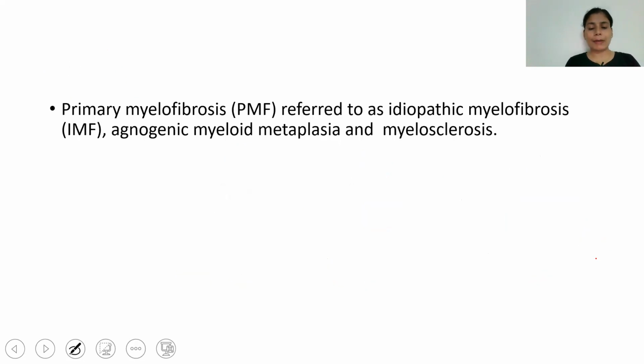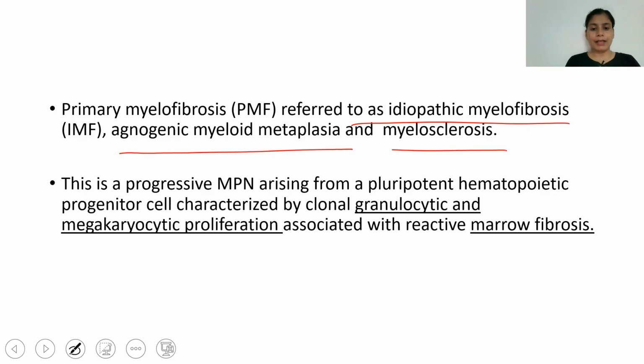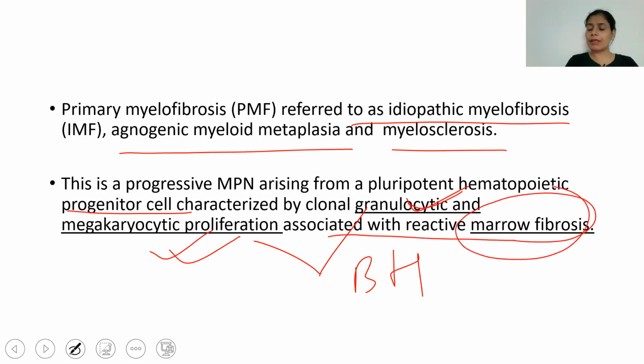Primary myelofibrosis is referred to as idiopathic myelofibrosis or agnogenic myeloid metaplasia or myelosclerosis. This is a progressive disorder arising from the pluripotent hematopoietic progenitor cells and characterized by granulocytic and megakaryocytic proliferation because of the bilinear hyperplasia, and associated with reactive myelofibrosis.